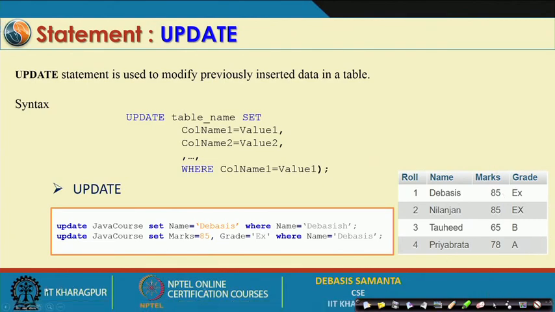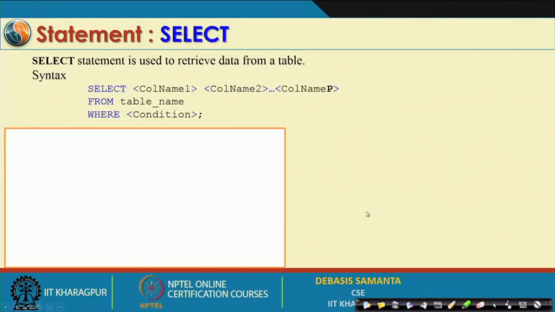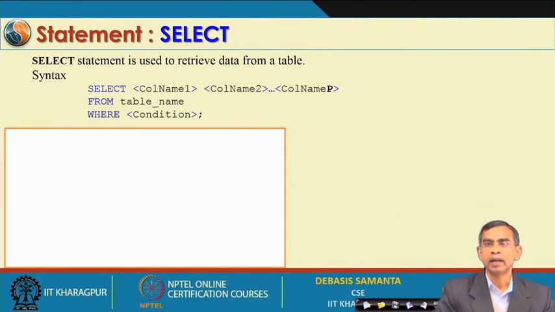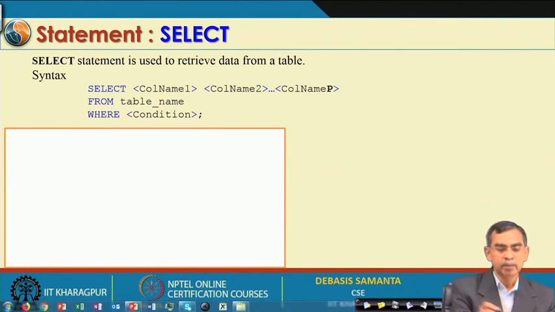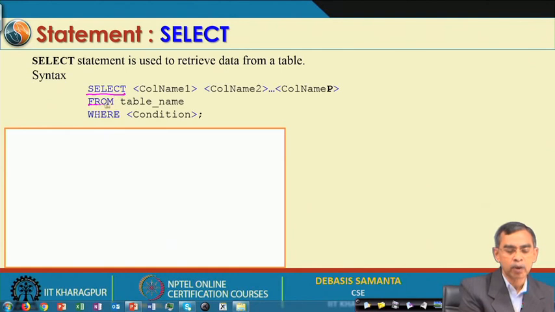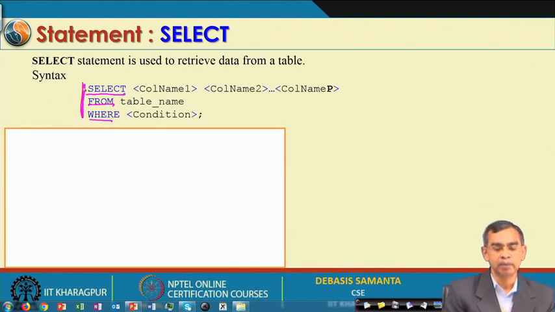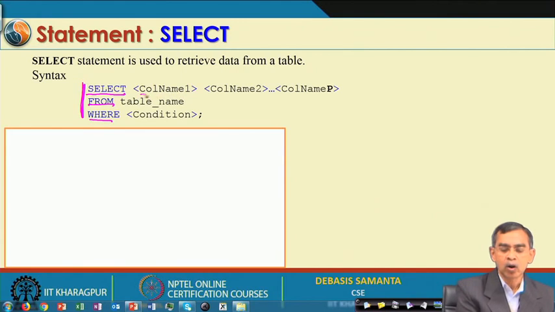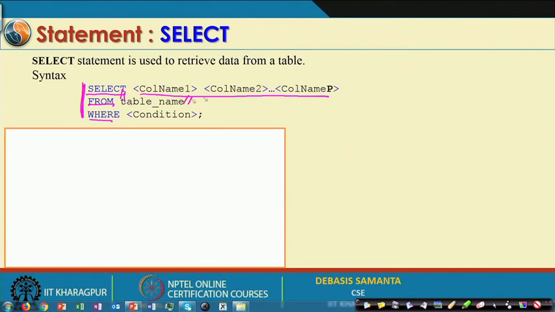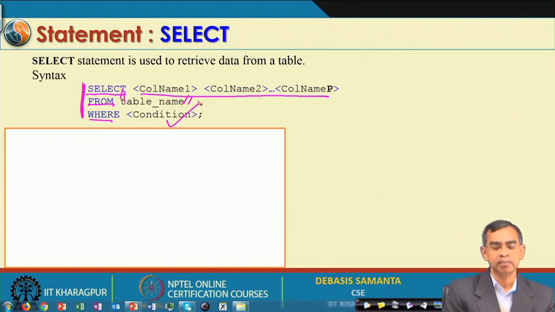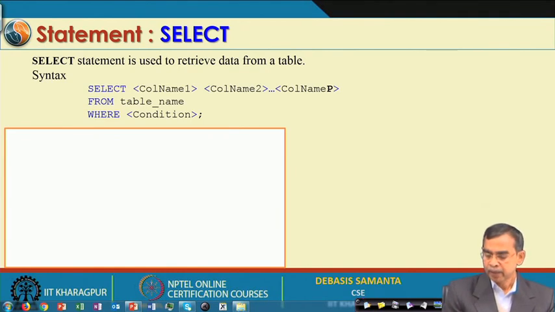And so, this is the update, and then finally, select is a very popular command. If you want to read some records from an existing table in a database, then the select command is there. The syntax is select, from, where. This is the command syntax that you have to remember. Select all columns, select star from the table you want to read, which you have to mention, and if you want to select records which satisfy a particular condition, then you can mention that. This is the way the select command can be executed.